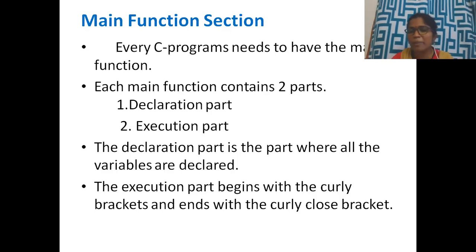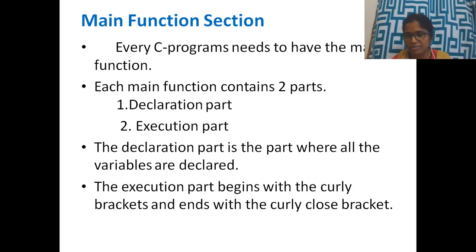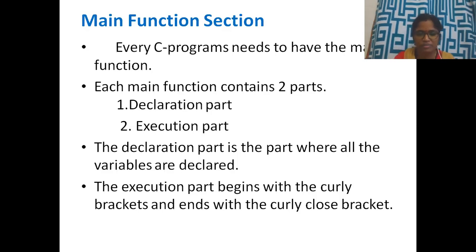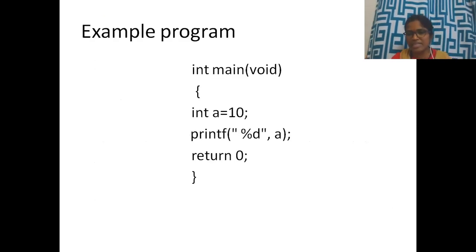So the declaration part is the part where all the variables are declared, whichever you are going to use in your program. The execution part begins with the curly brackets and ends with the closed curly brace. Right? Execution part exactly does what you want to execute in your main function. So it's a simple example program.